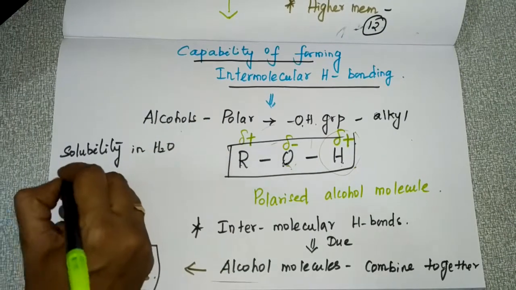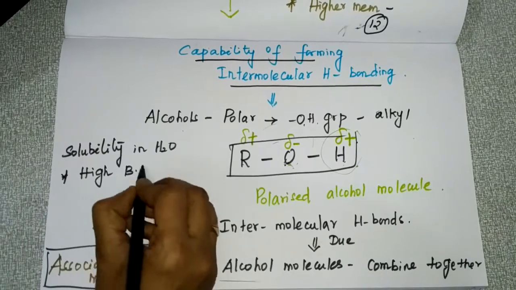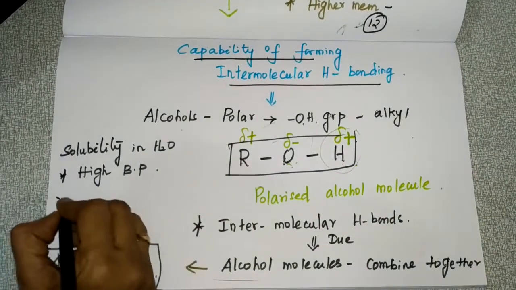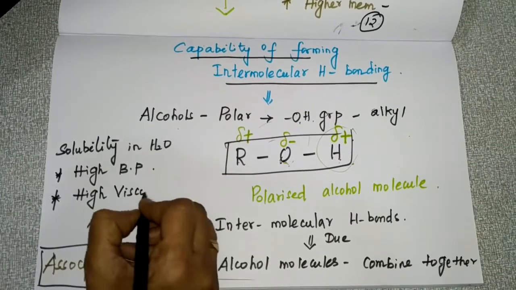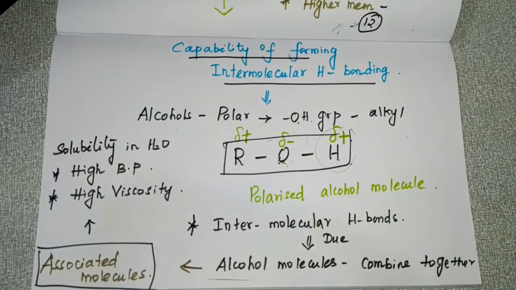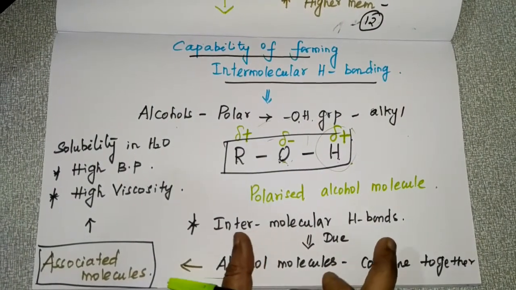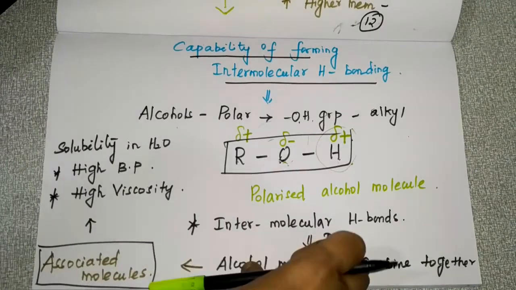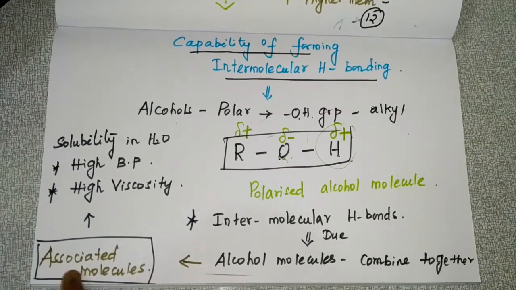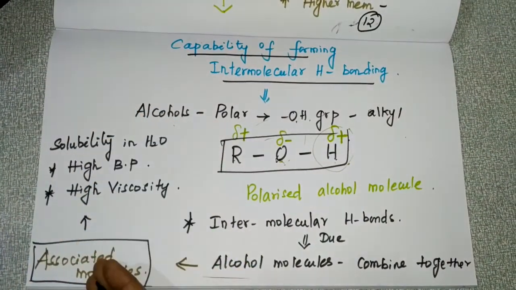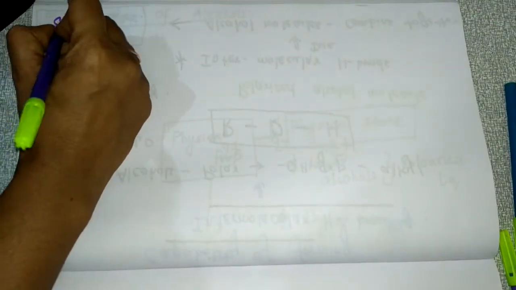Next is high boiling point, and high viscosity, etc. Due to the formation of intermolecular hydrogen bonds, so many physical properties are there for alcohol. We'll see these physical properties one by one. The first property is solubility.